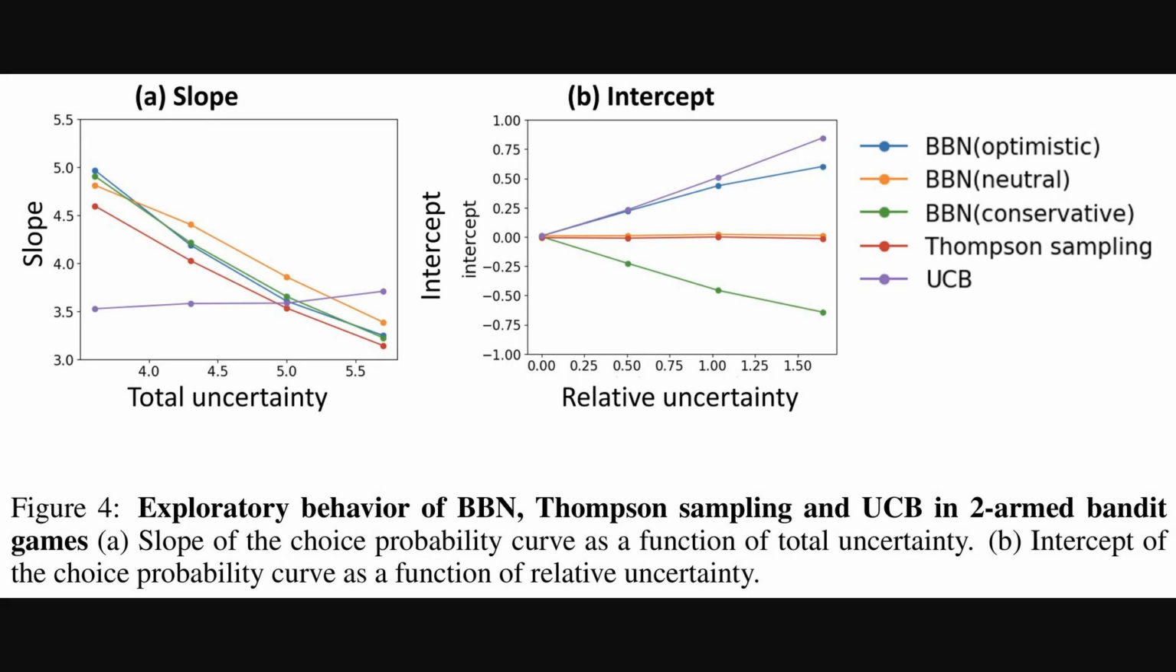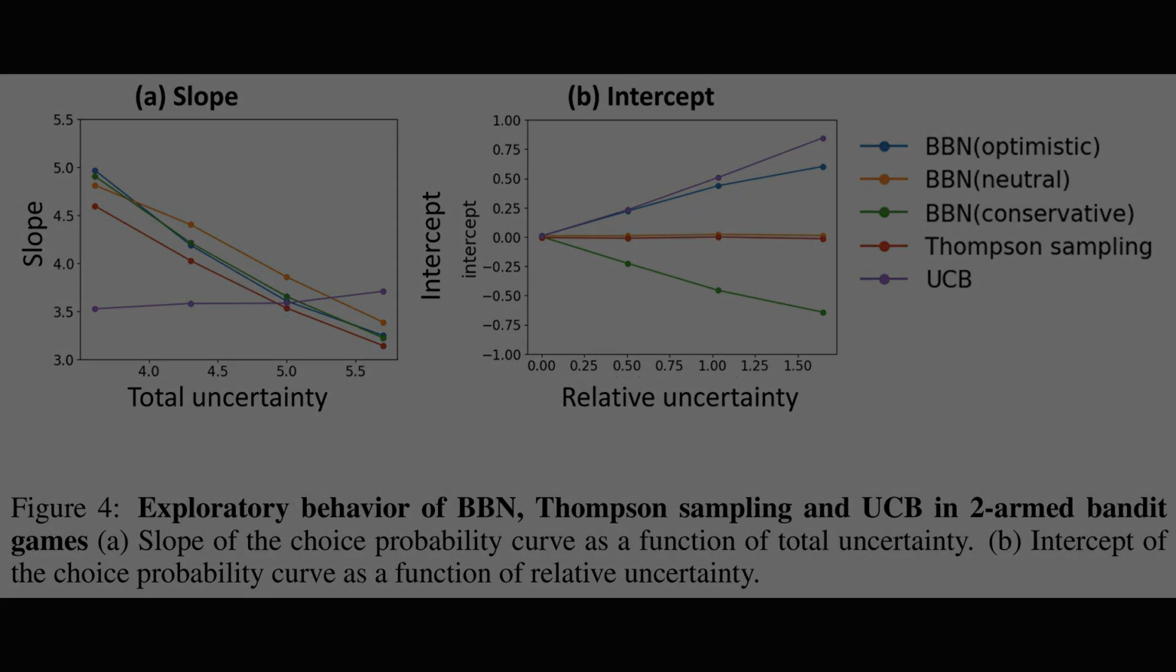Okay, digging a bit deeper into how Brain Bandit achieves that strong performance. Figure 4 compares its exploratory behavior directly with Thompson sampling and UCB in a 2-armed bandit scenario. Panel A shows the slope of the choice probability curve decreases with total uncertainty for most methods, but Panel B really highlights the difference, showing how the intercept, or bias, changes with relative uncertainty. This visualizes BBN's tunable, optimistic, neutral, or conservative approaches versus the fixed strategies of the others.